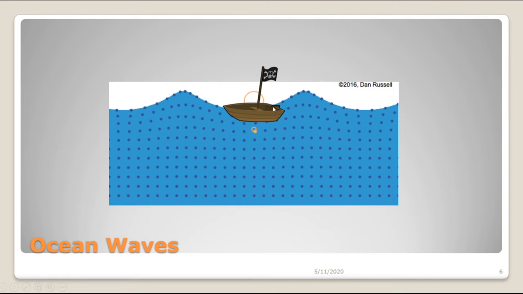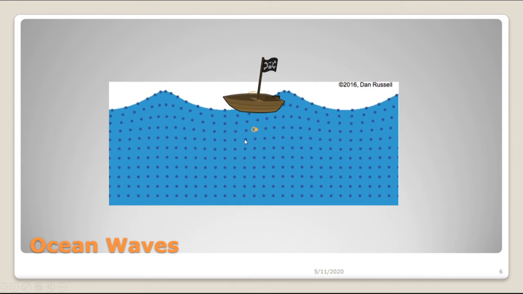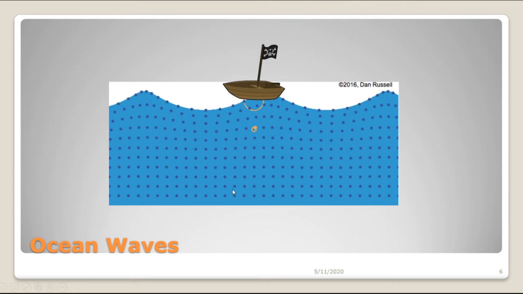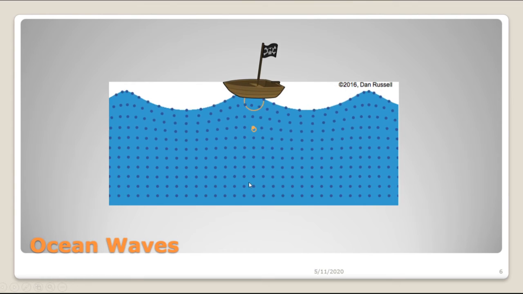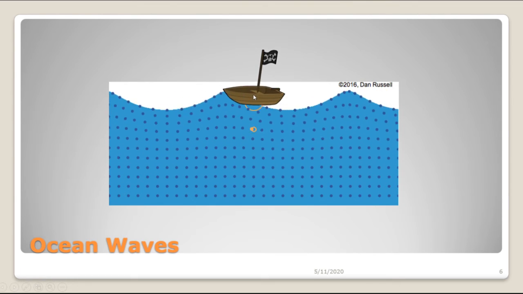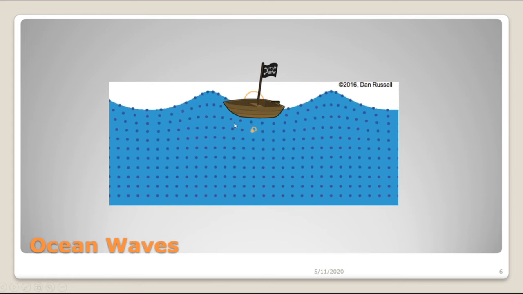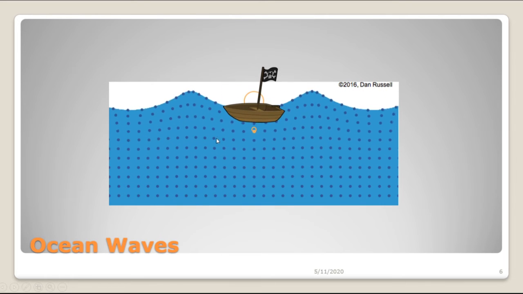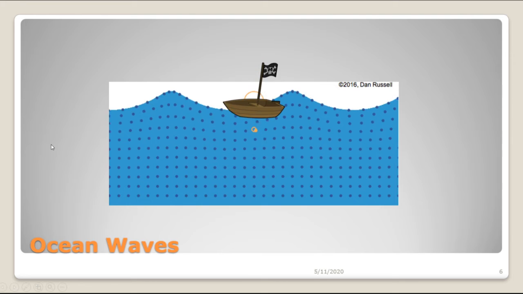And in fact, as we said, the ocean waves are surface waves. So if you go down a few feet, you can see that the molecules down here are barely being disturbed at all by the waves that are happening up here. So an ocean wave really just does happen in the top few feet of the ocean.